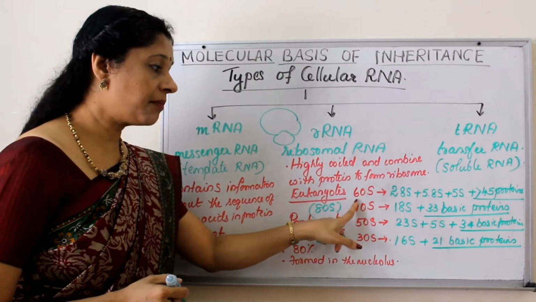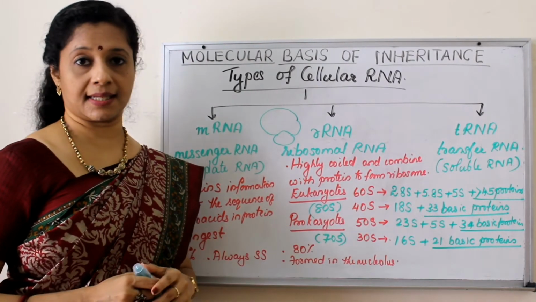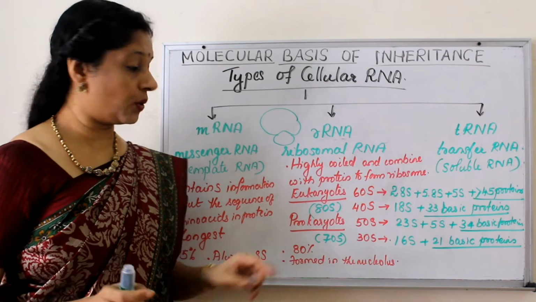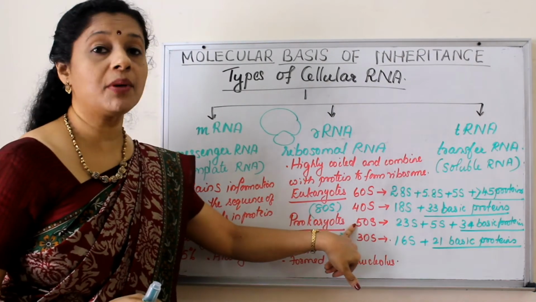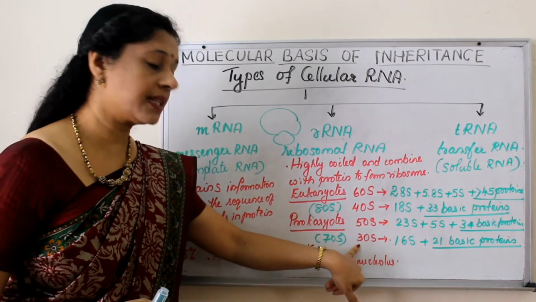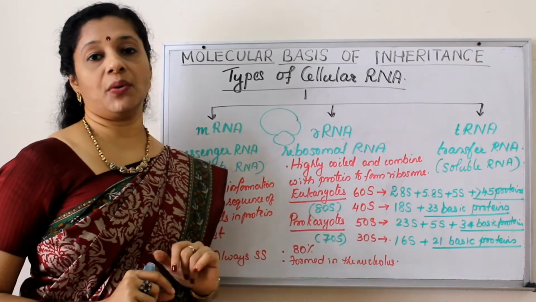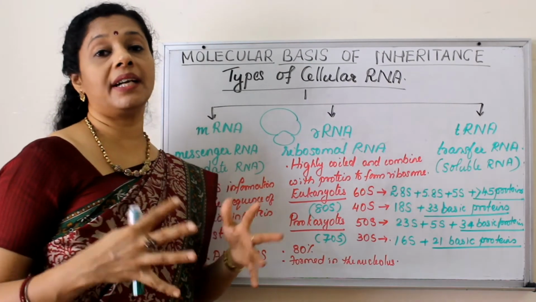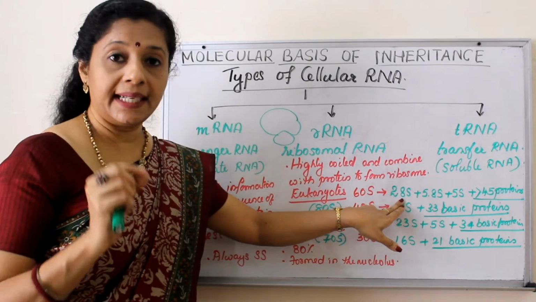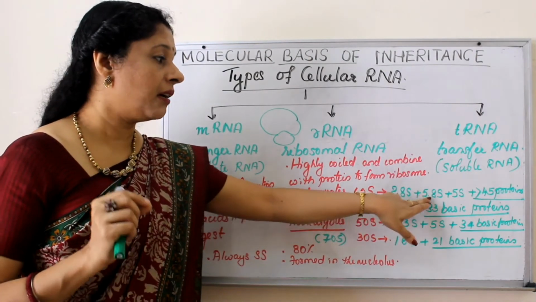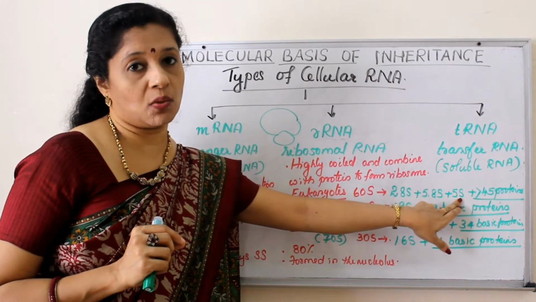The larger subunit is 60S and the smaller one is 40S. Whereas in prokaryotes, it is the 70S ribosome, which has a larger subunit 50S and a smaller subunit 30S. Now, the 60S subunit is a combination of different types of rRNA, or ribosomal RNA. There is 28S ribosomal RNA, 5.8S ribosomal RNA and 5S ribosomal RNA.